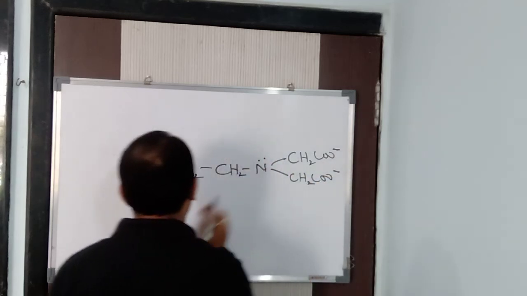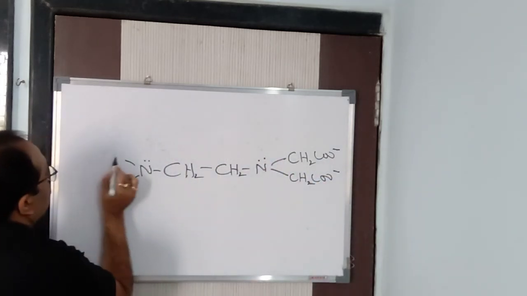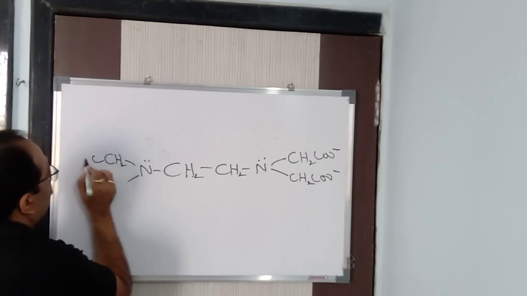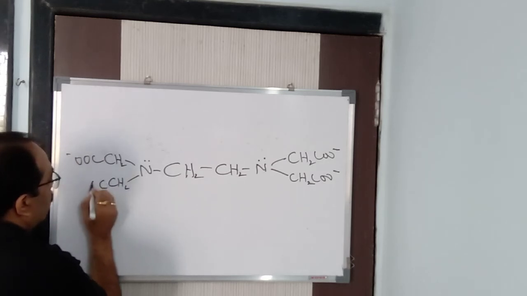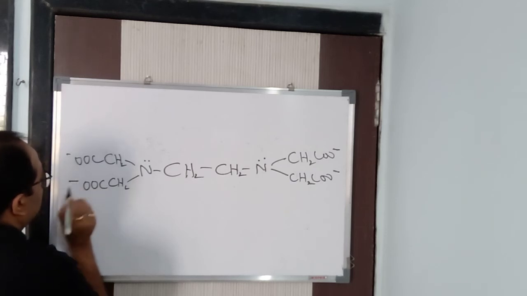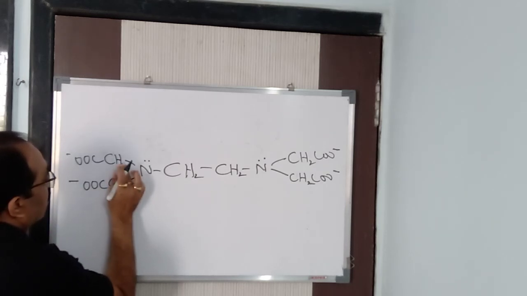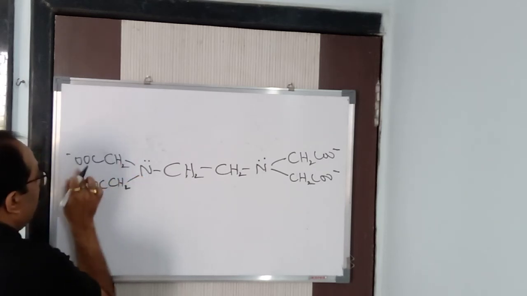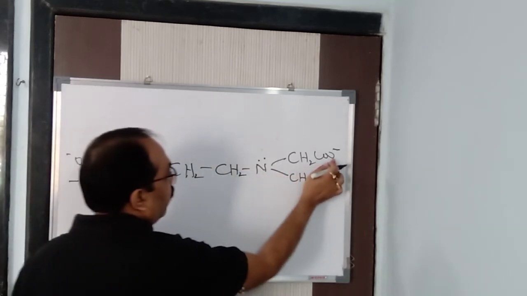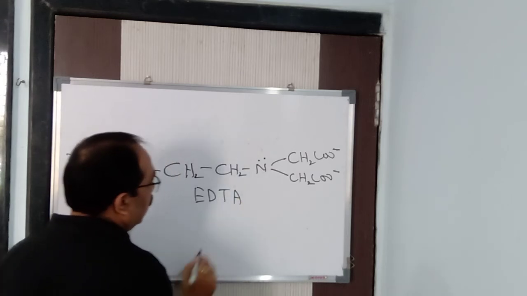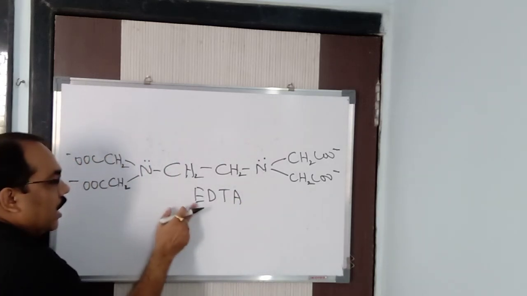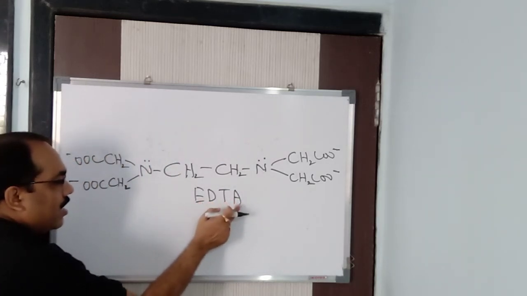1, 2, 3. Here also the same thing, CH2COO minus. Same thing, CH2COO minus. See it. So we are having, that is nothing but how many donor atoms? 1, 2, 3, 4, 5, 6. So it is called EDTA in short. EDTA means ethylene diamine tetraacetate.